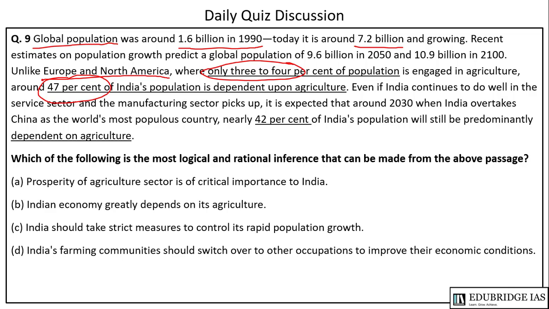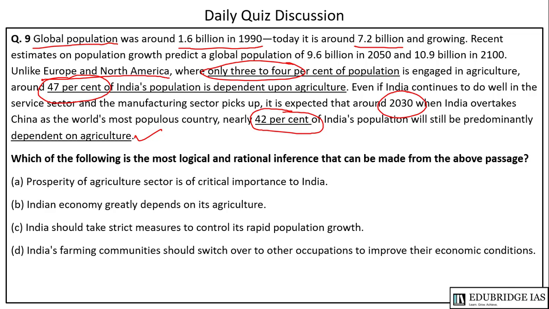It further says that by 2030, India will overtake China as the world's most populous country. Even then, nearly 42% of India's population will still be dependent on agriculture.